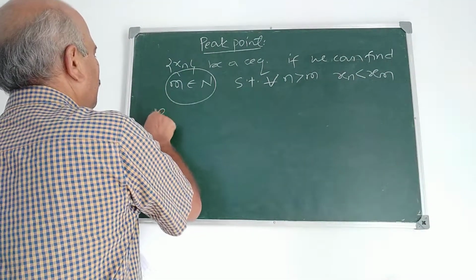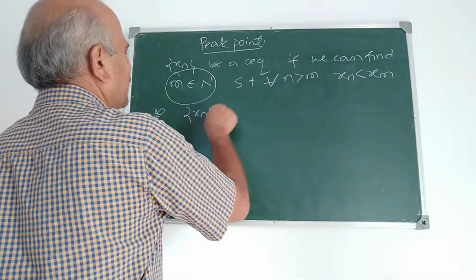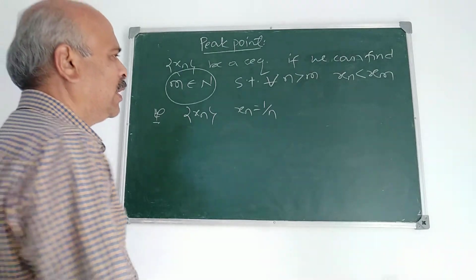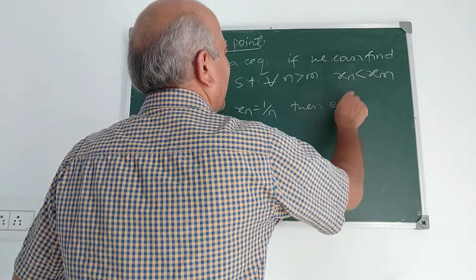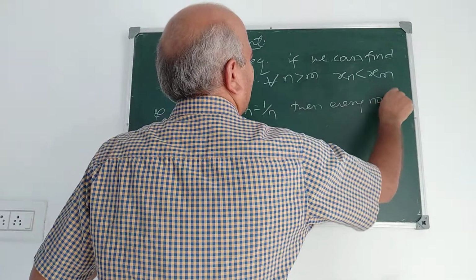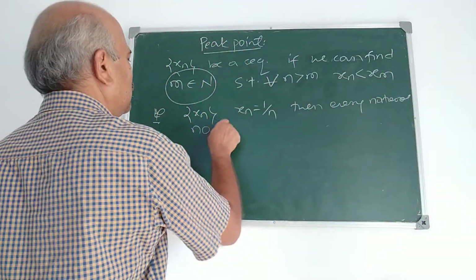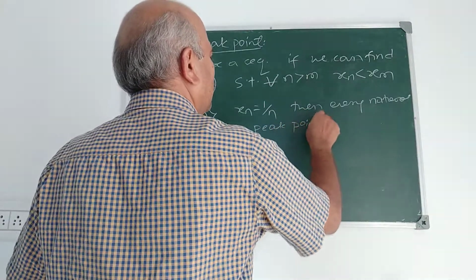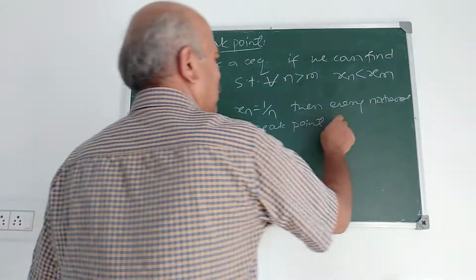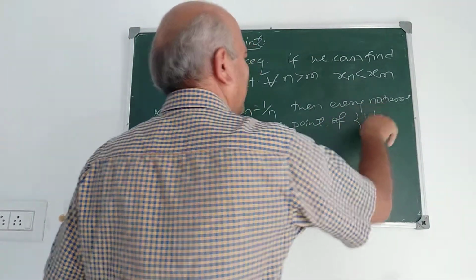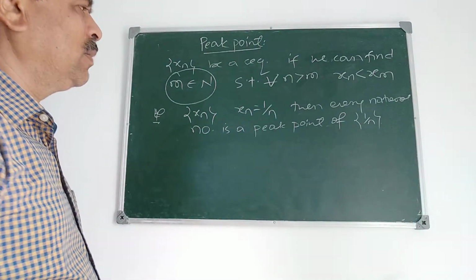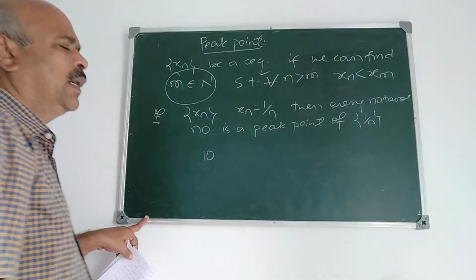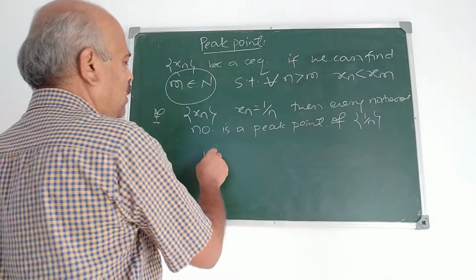For example, I take again this sequence. Suppose xn is a sequence defined by xn is 1 by n. Then every natural number is a peak point of this sequence, the sequence 1 upon n. How does every natural number become a peak point? See the definition of the peak point. I take here 10. I prove that 10 is a peak point of this sequence.